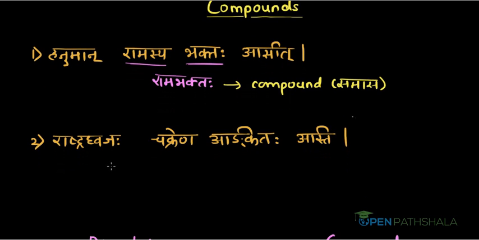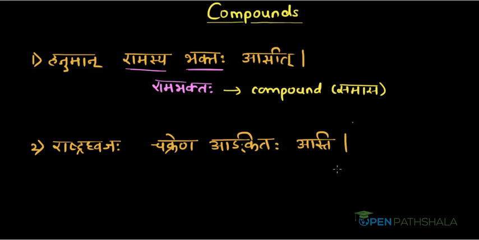Rashtratvajah chakrena ankitah asti. It means the national flag is marked with a wheel. Now instead of saying chakrena ankitah, I can club these two words, chakrena and ankitah, into one, that is chakrankitah. So my sentence will be Rashtratvajah chakrankitah asti.